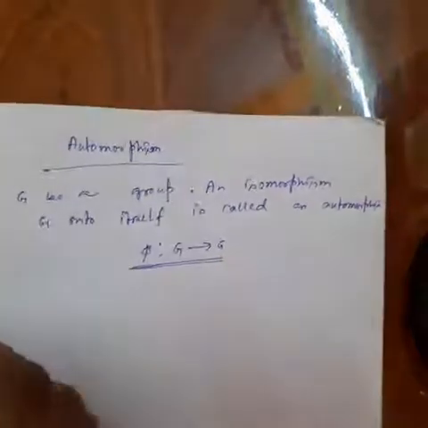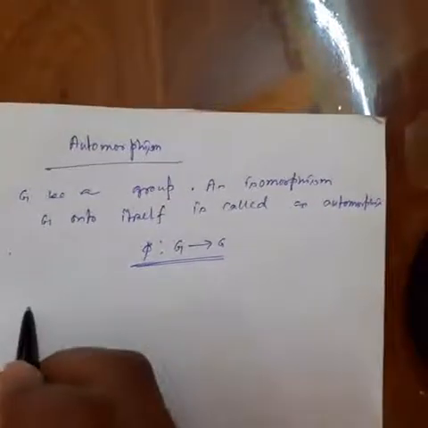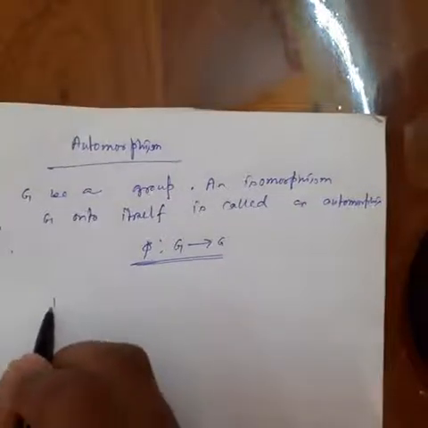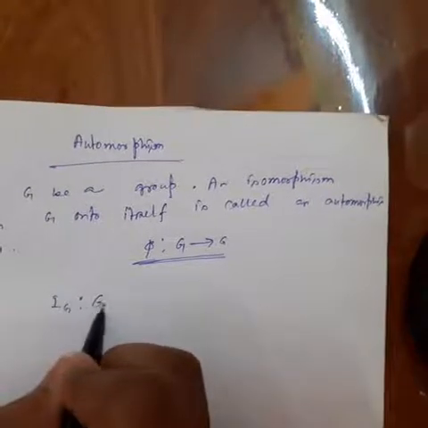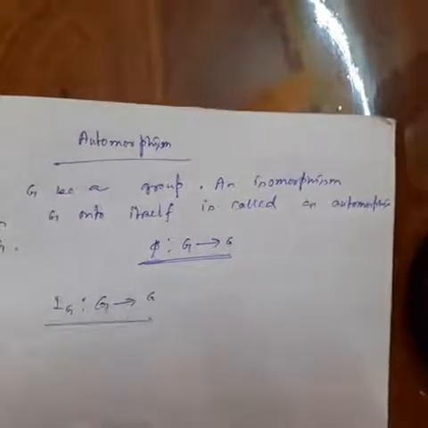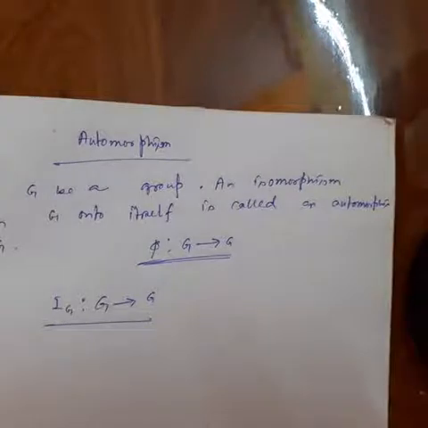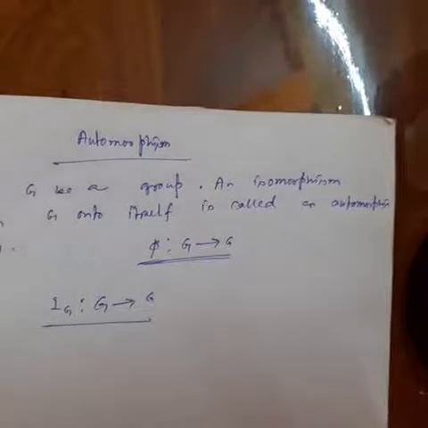For example, number 1, the identity mapping I_G from G to G. This is an automorphism.